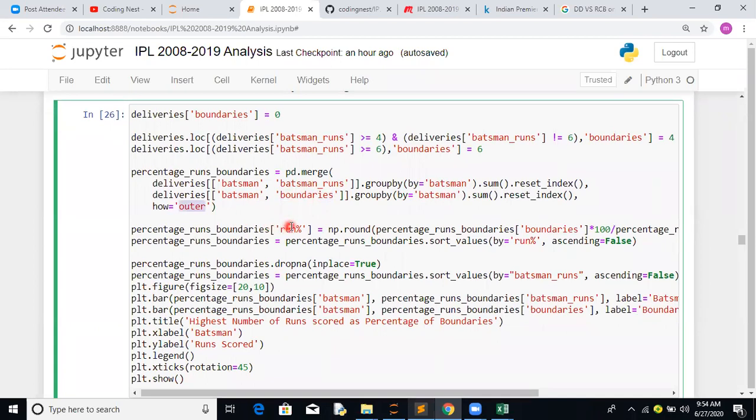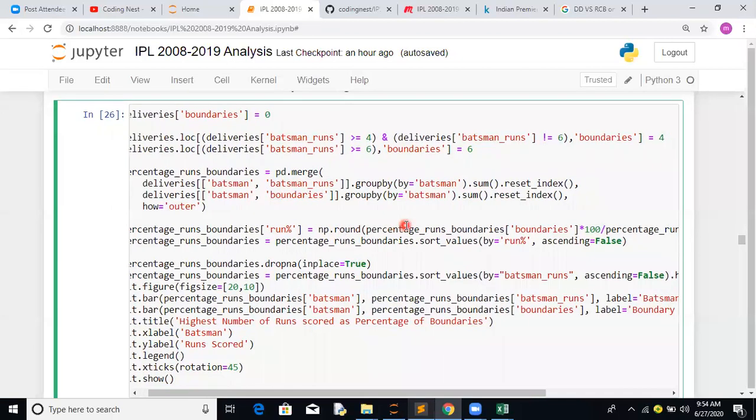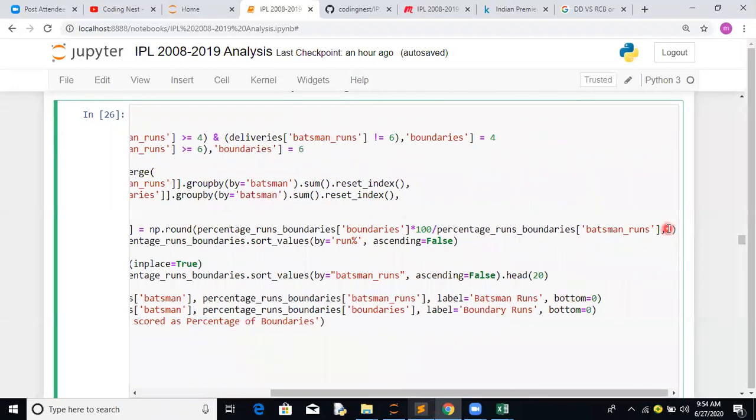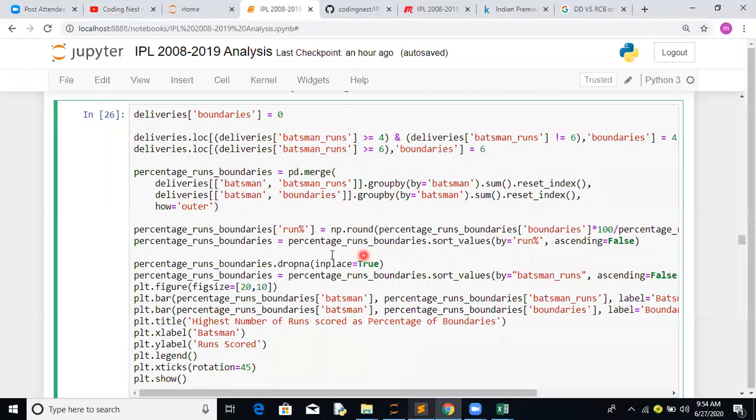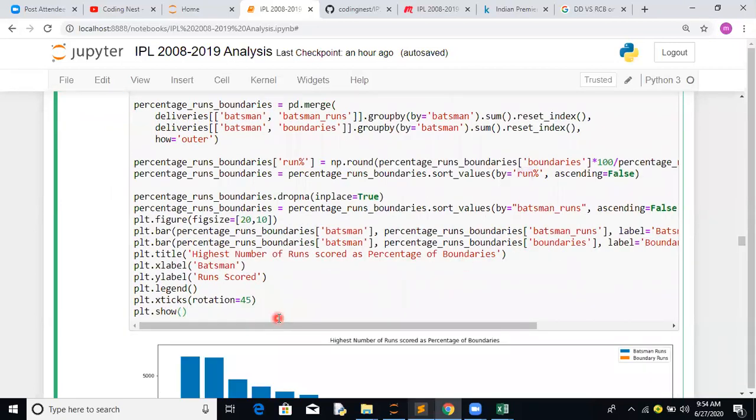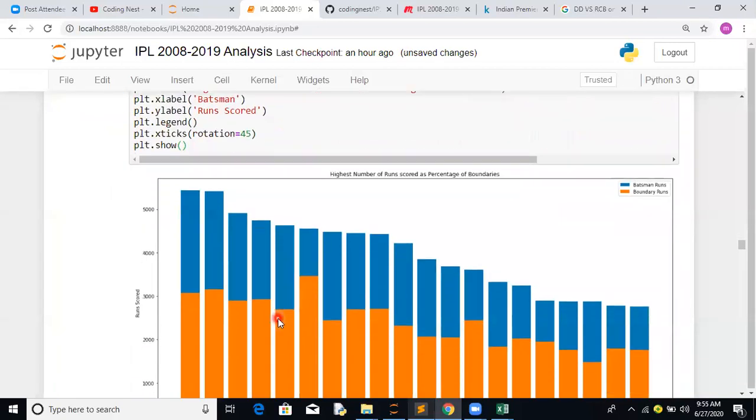Now how do we calculate the run percentage? That's pretty simple. Since we know the boundaries and the batsman runs, we get the percentage available, and we are rounding off to two decimal places. Now we are displaying the result, sorted by run percentage. It will give you which batsman has the maximum runs on that run percentage. Let's visualize it to get a better feel of it.